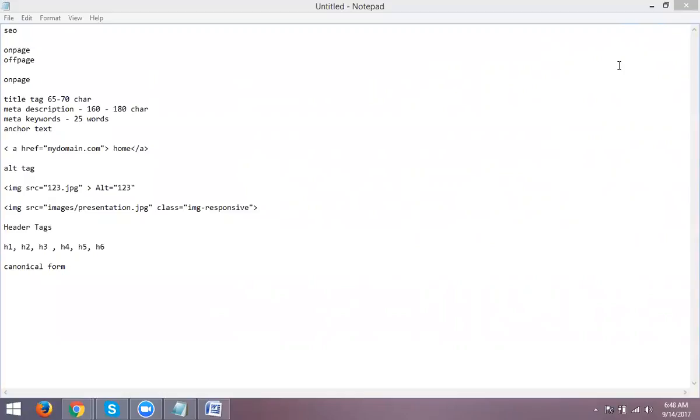So canonical is used for content purposes, and also for link purposes. But when using links, titles and descriptions are very important. If the same title is used for multiple links, they all go into one page. If you use the same title, it opens multiple links on a particular page.